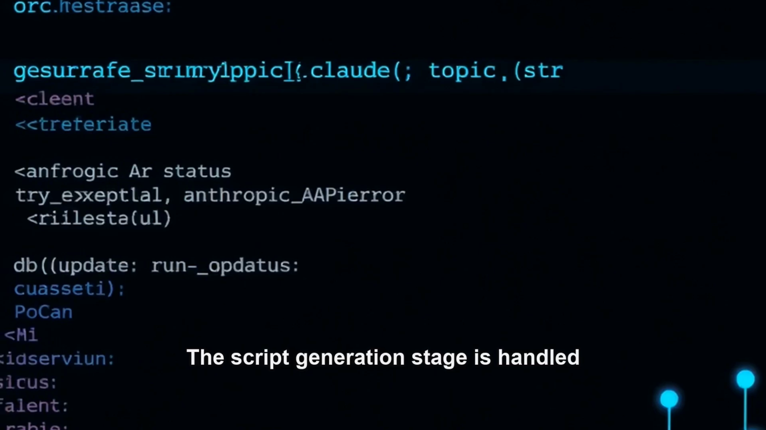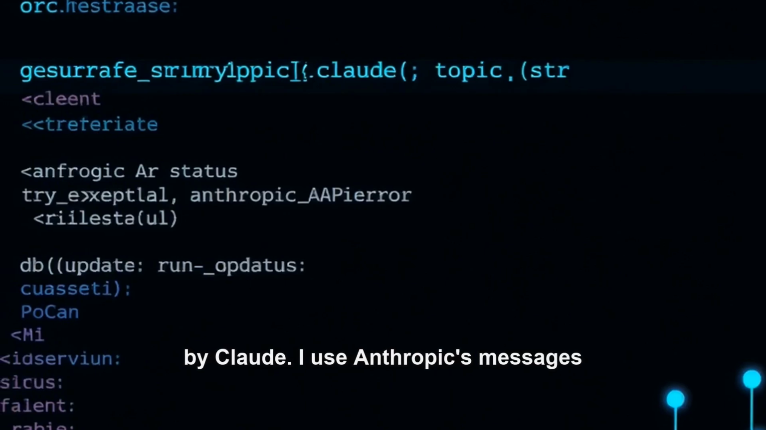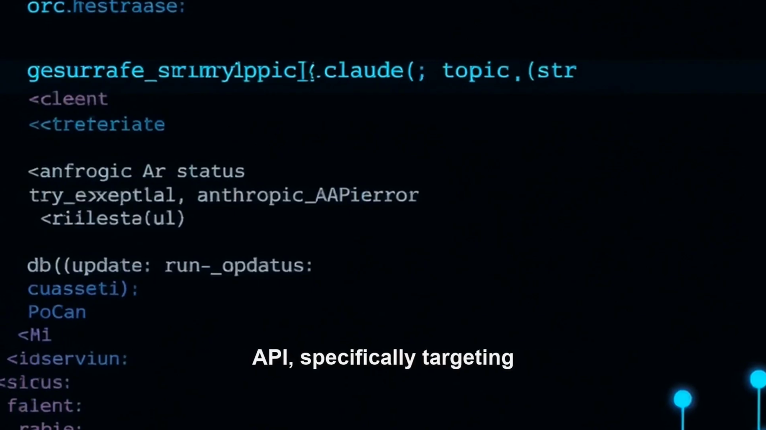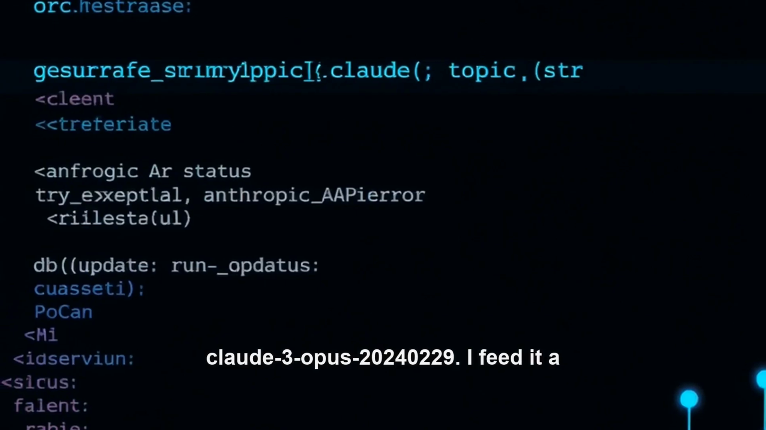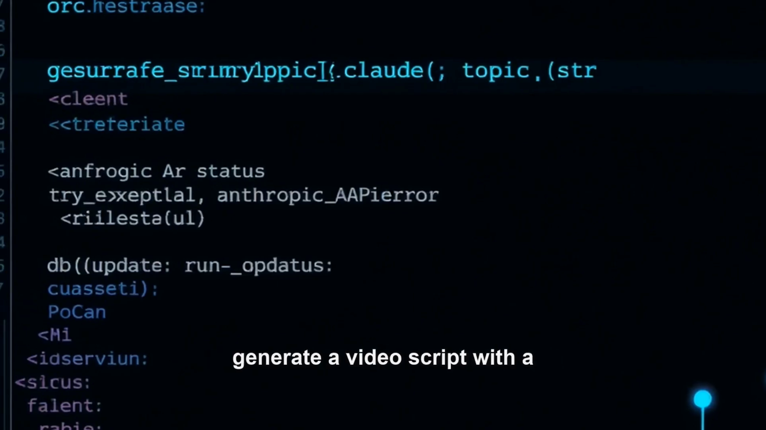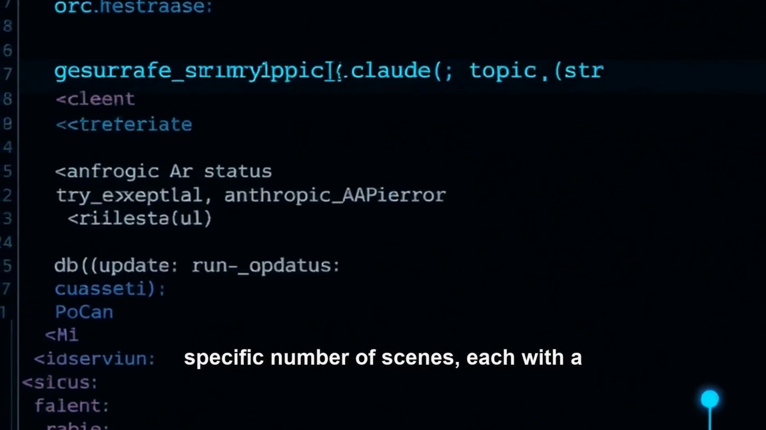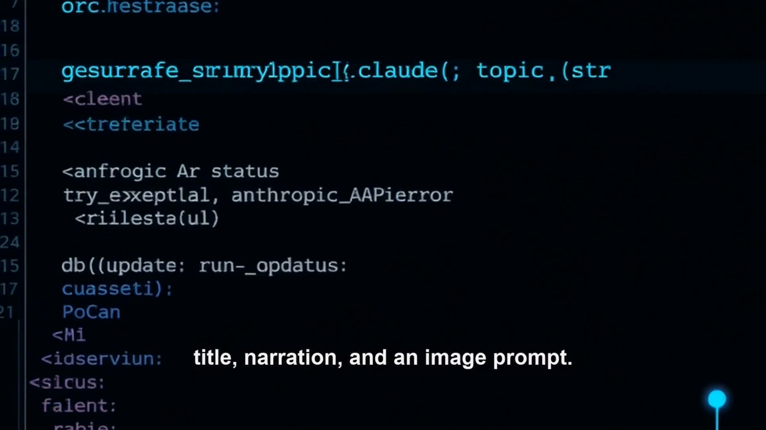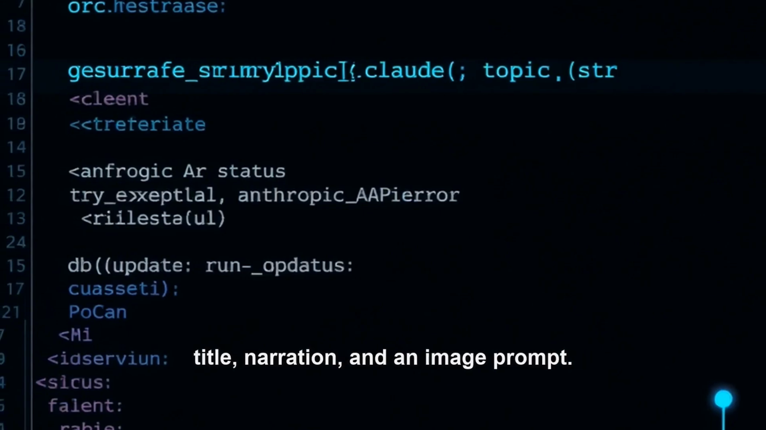The script generation stage is handled by Claude. I use Anthropic's Messages API, specifically targeting Claude 3 Opus 20240229. I feed it a structured prompt, instructing it to generate a video script with a specific number of scenes, each with a title, narration, and an image prompt.